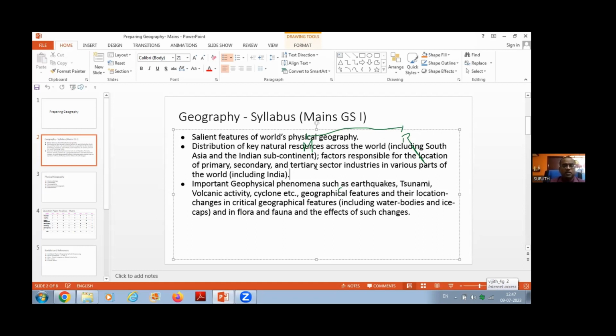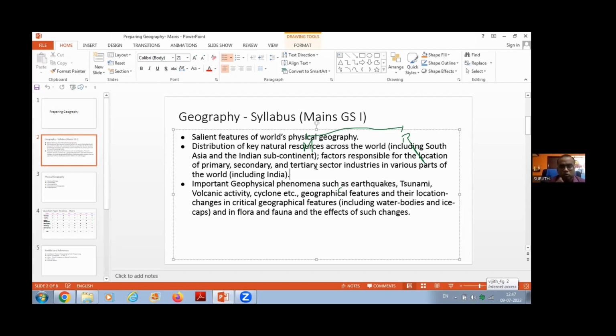You can easily get the data of the industries. All these 3 industries, primary, secondary, and tertiary sector, are listed in that particular book. Kindly go through that particular book. Okay, so see, this is how you have to prepare this particular area. While preparing industries, I want you to study the industries in the following way.